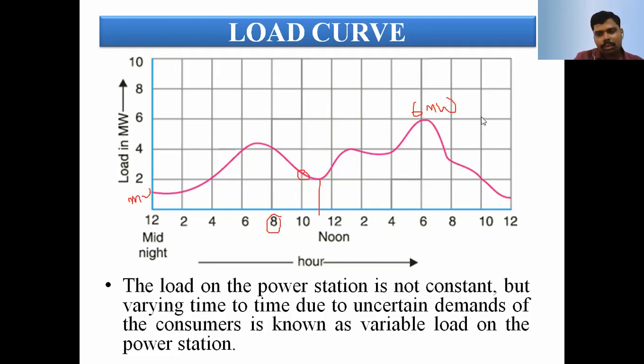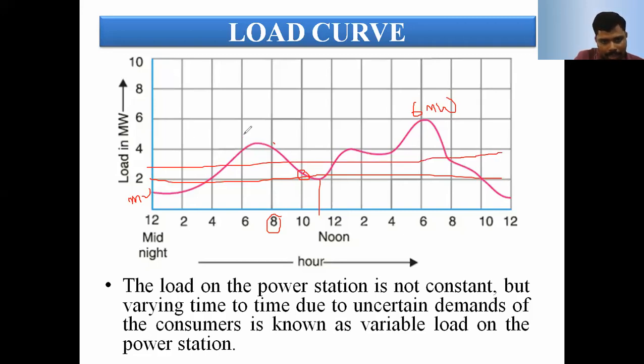With the help of the load curve, we can identify at different time periods how much load is available. We can find out the minimum as well as the maximum load. Based upon the load curve, we can find out at what time the minimum load is available, that is nothing but the base load, and for how long the maximum load is there. Here you can observe up to 2 megawatts is considered the base load, or else you can take 3 megawatts as the base load.